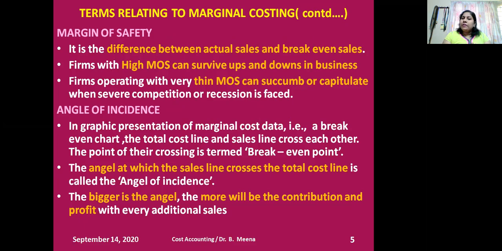What is my break-even sales? 500 units. My actual sales is 800 units.